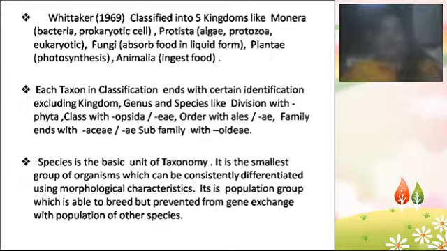It is the smallest group of organisms which can be consistently differentiated using morphological characters. So species is the smallest unit of the taxonomical classification, in which all the plants having maximum similar characters, 99% similar characters, all will come under the same species.